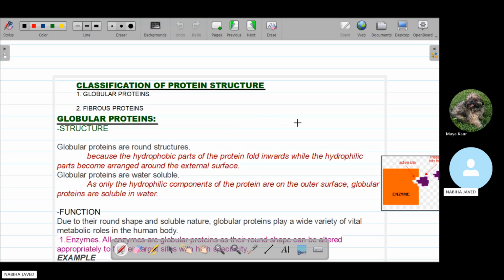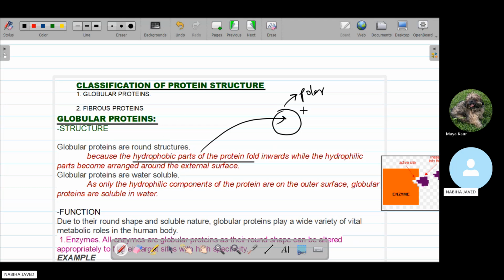This means that on the outer side we have the water loving and the polar protein part, while on the inner side the hydrophobic part is present. Because of this, globular proteins have a round-like structure. Why are they round from the outer surface?